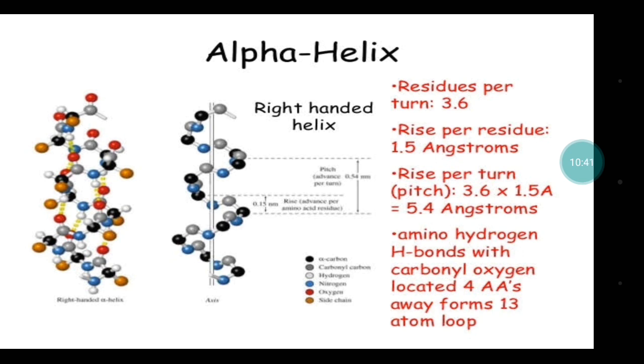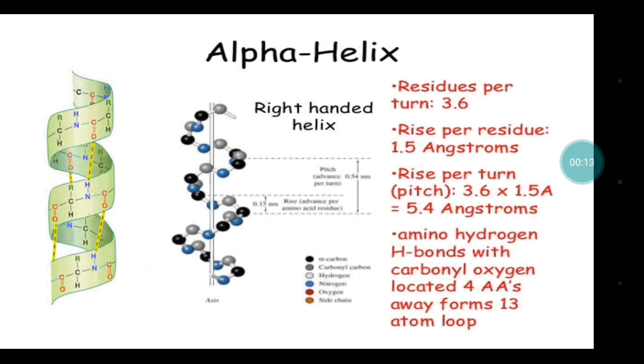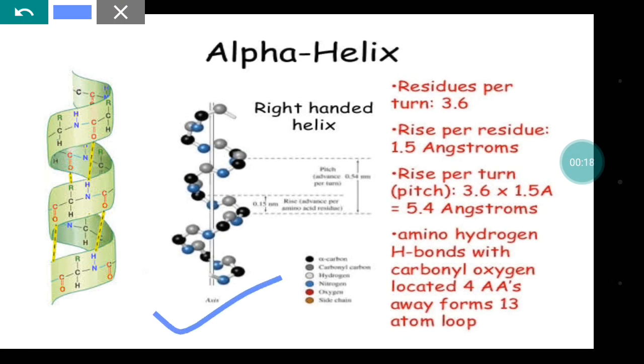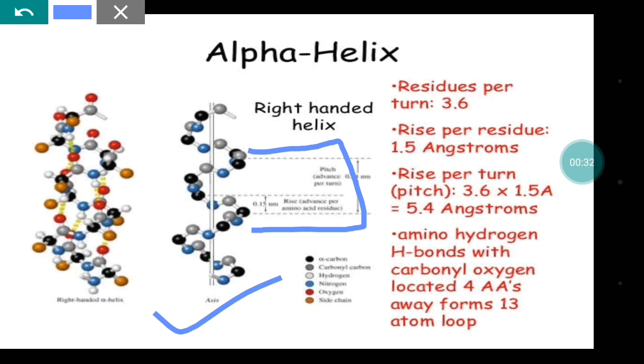So in detail you are going to study the alpha. This is the alpha helical structure of protein. So residues per turn will be having 3.6 amino acids. So this is the turn. So consider it from here to here. So this is one turn.